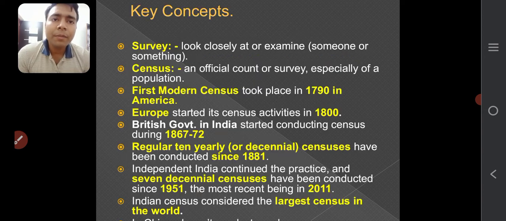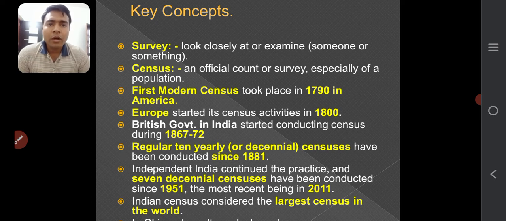Now, some key concepts. We can organize different surveys and conduct different censuses. It has to be done after 10 years. In 2021 the census was due, but due to COVID it was stopped. So we can say that these things continuously go on. The first modern census took place in 1790 in America. This is the first census. I'm not talking about India, but about the whole world.